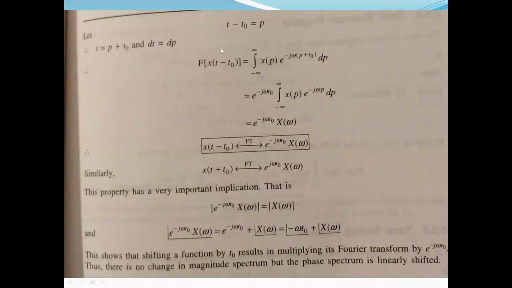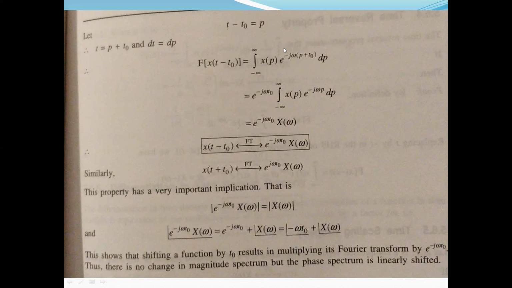Next, by putting t minus t naught as p, t becomes p plus t naught and dt becomes dp. By substituting, the Fourier transform of x of t minus t naught becomes the integration from minus infinity to plus infinity of x of p e to the power minus j omega (p plus t naught) dp. In place of t we substituted p plus t naught.